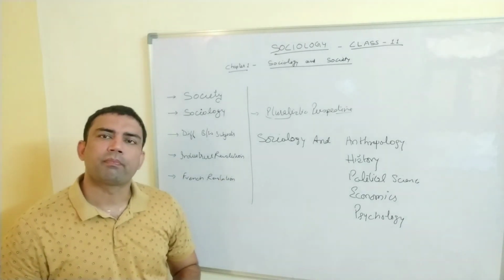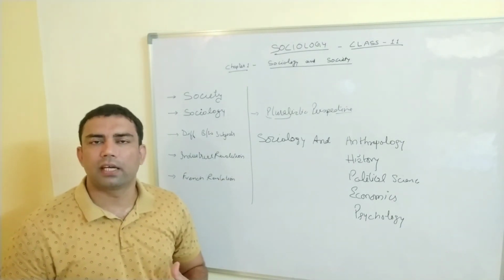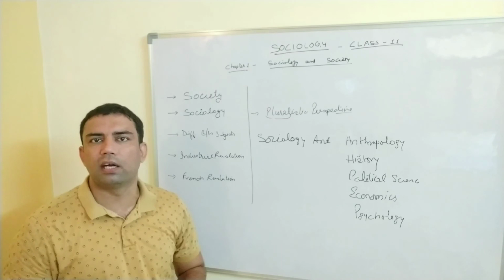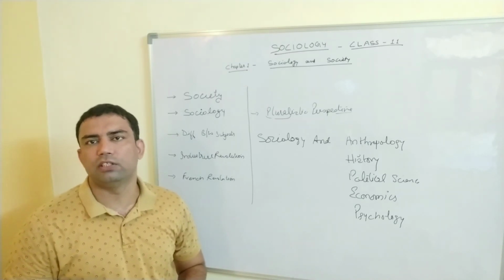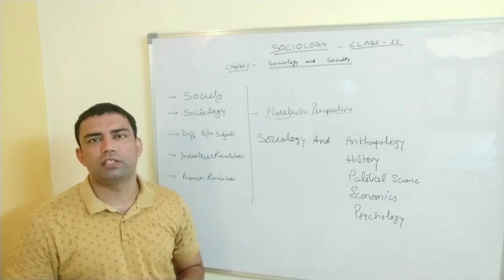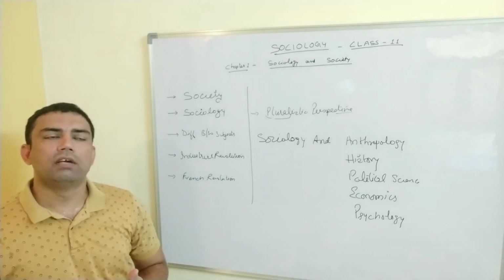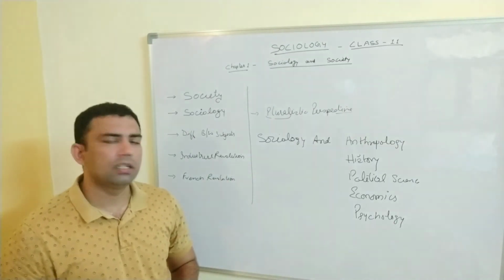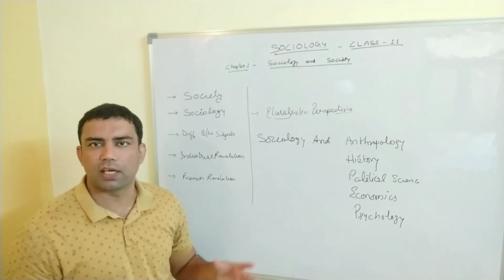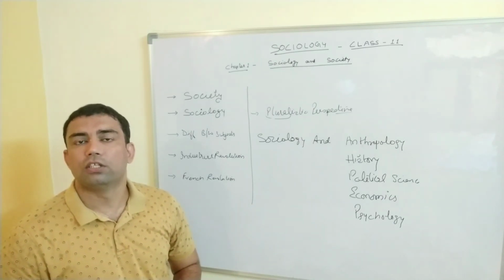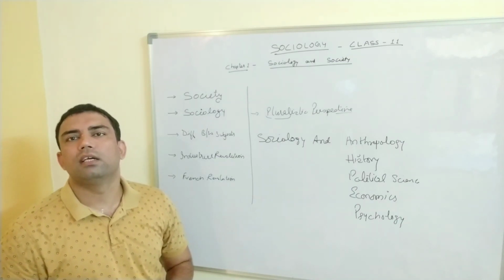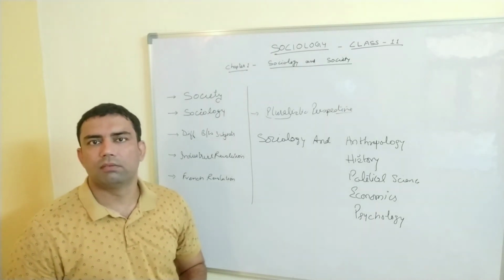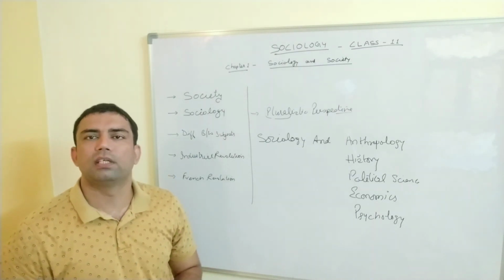Sociology and economics. Economics talks about the money matters, mainly the very highly rich people, those who are having some kind of issues or running the factories to earn money or taking the economy of the country up and down. But in sociology, we talk about each and every person irrespective of the money. Sociology and psychology. Sociology talks about the problem of the whole society, the whole group, but psychology talks about the problem of an individual only, not even the problem of a family. The problem of one individual comes under the category of psychology.